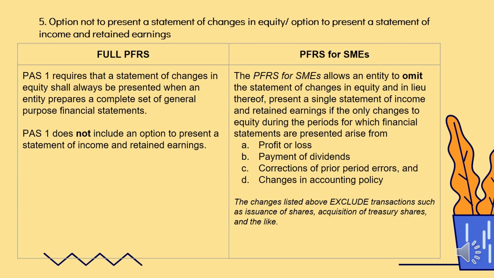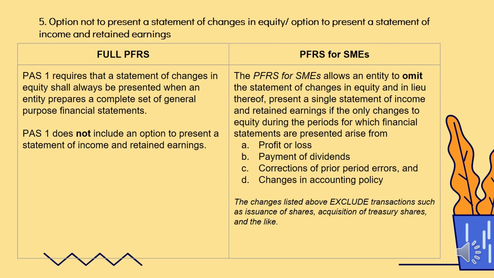Option not to present a statement of changes in equity. Option to present a statement of income and retained earning. Under full PFRS, if you're preparing the full set of financial statement, hindi pwedeng pagsamaan sa changes in equity and presentation of income and retained earnings. You need to present it separately. PAS 1 does not include an option to present a statement of income and retained earnings. Wala siyang ganong option. While sa PFRS for SME, they are giving you a choice to present it together.